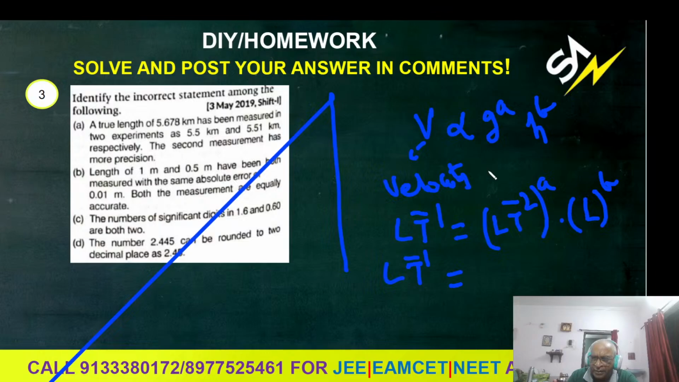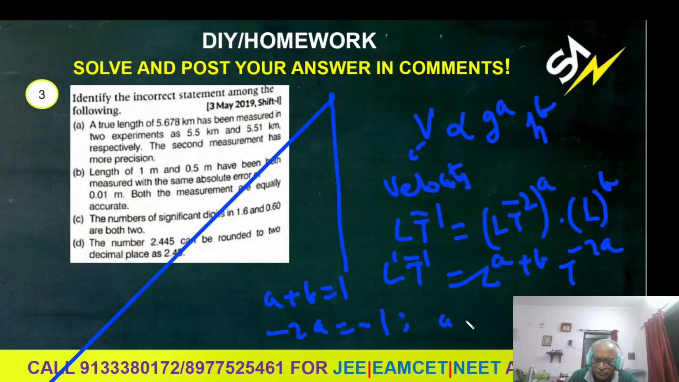K is a dimensionless proportionality constant. L to the power a plus b, T to the power minus 2a. a plus b is 1. Minus 2a is minus 1. Therefore a is equal to half. Because a is half, half plus b is 1, so b is also equal to 1 minus half, half. The a value is half, the b value is half.